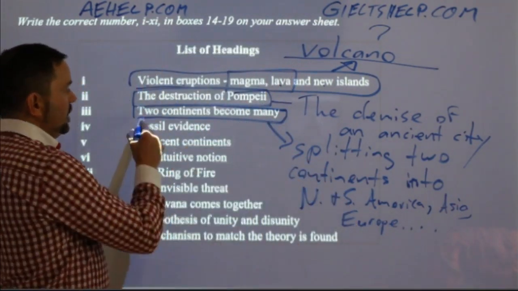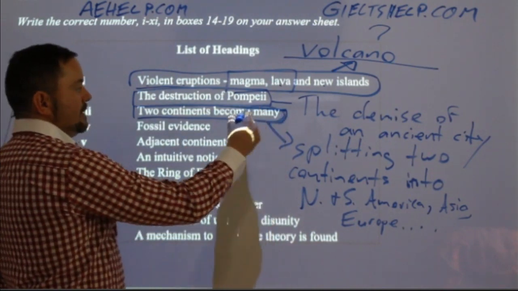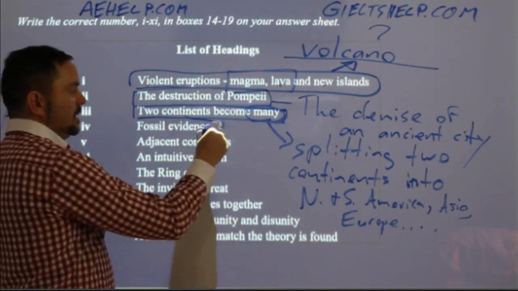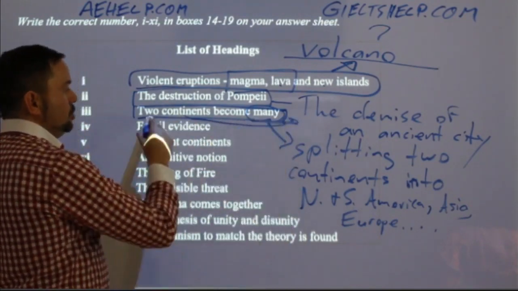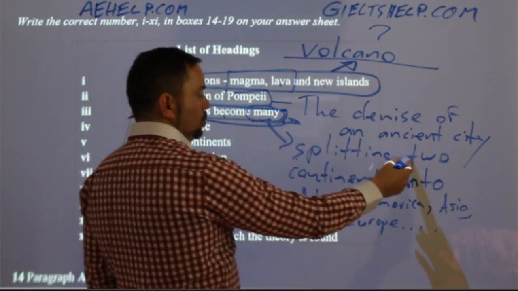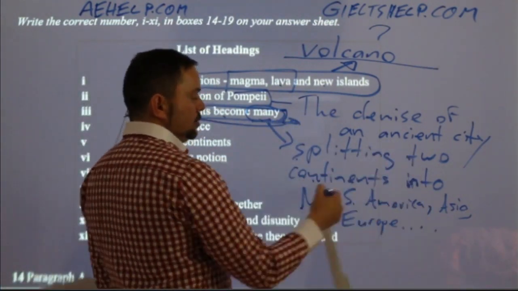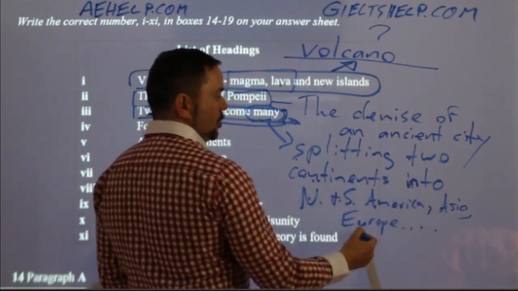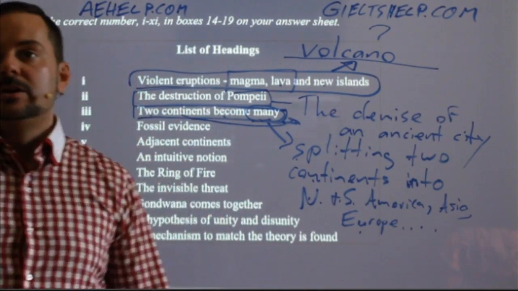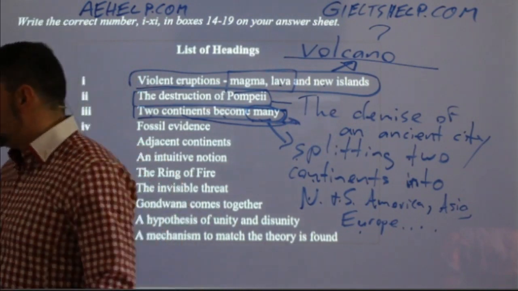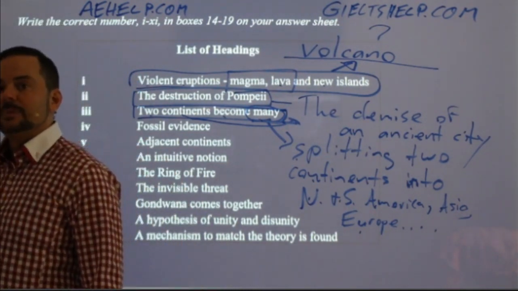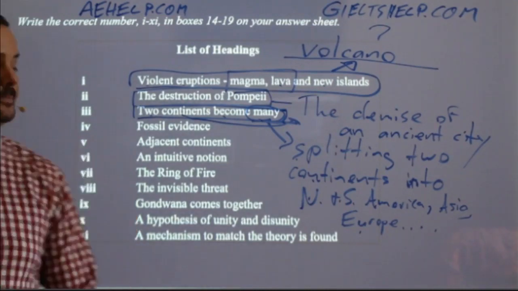Because here, when you have the word many finish a phrase, it usually means that it's a repeat of that noun. So two continents become many continents. Splitting two supercontinents into North, South America, Asia, Europe, Australia, Africa, Antarctica. Okay, so that's how I would paraphrase that. Again, practice accurate paraphrasing. Okay.